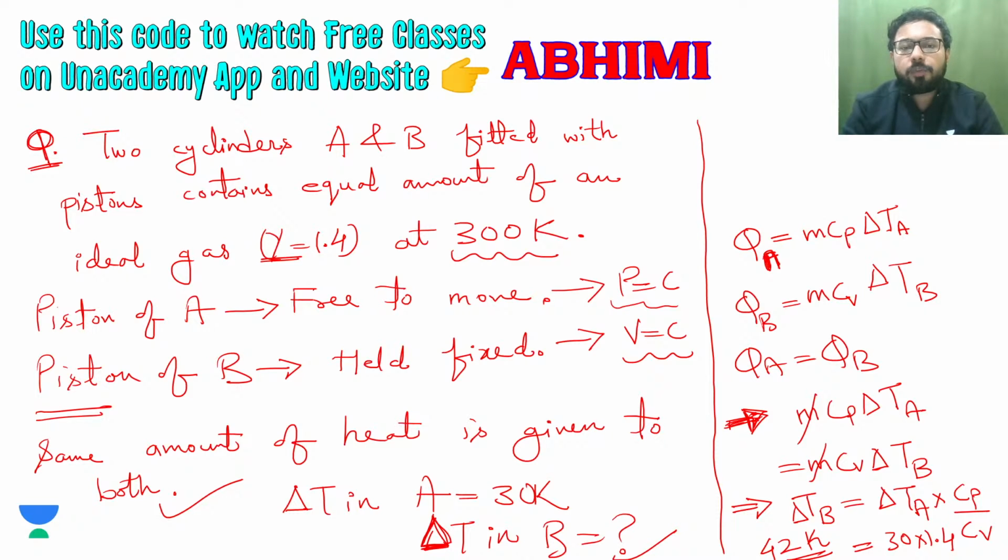But the same amount of energy which is given to cylinder A will be split into both internal energy increase and some work done, and that will make the temperature rise lower in cylinder A than that in cylinder B, because of the work done by the piston of A.